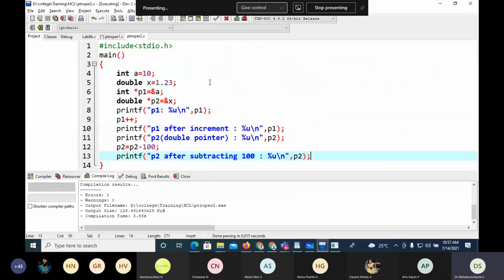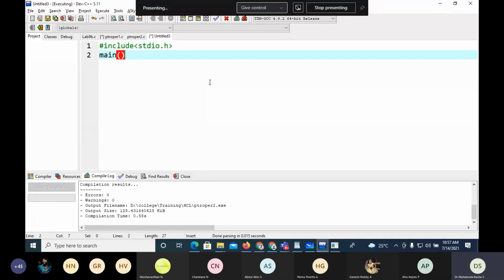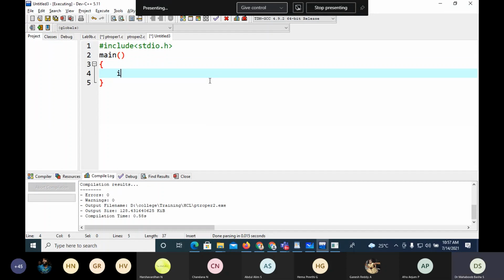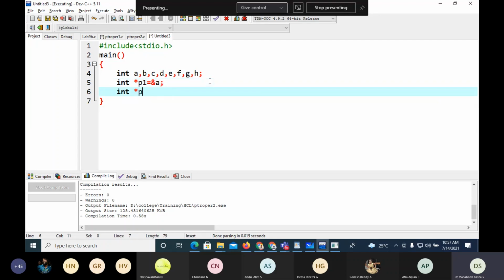For example, we'll take one more here. Hash include stdio.h, main. I'll take int a, b, c, d, e, f, g, h. Just I want to take this. So int asterisk p1 equals ampersand a, int asterisk p2 equals ampersand h.